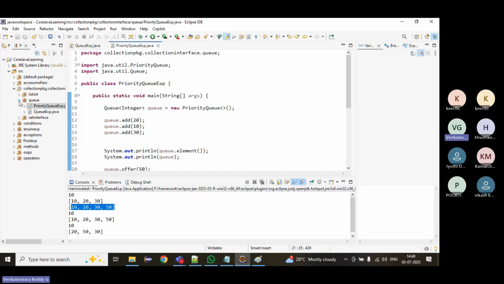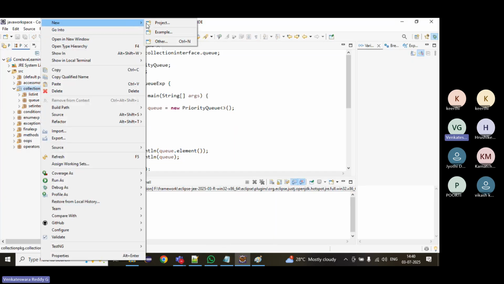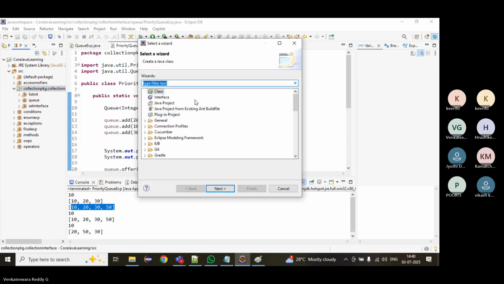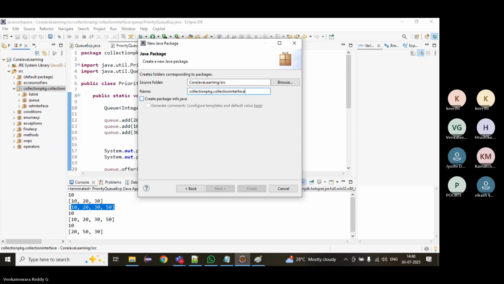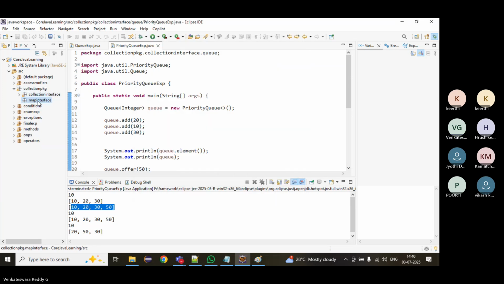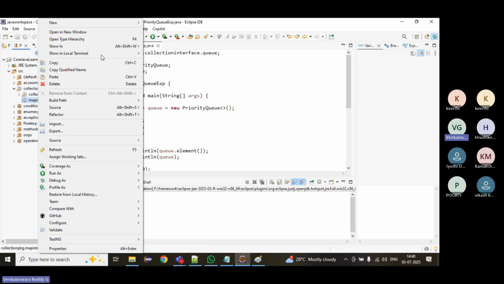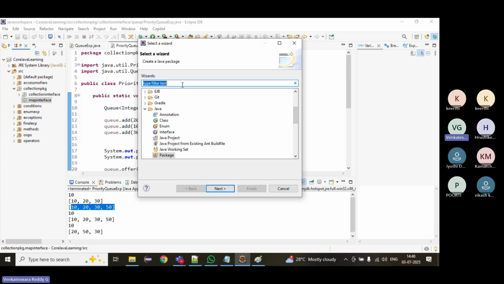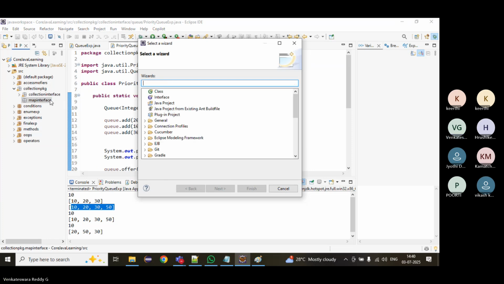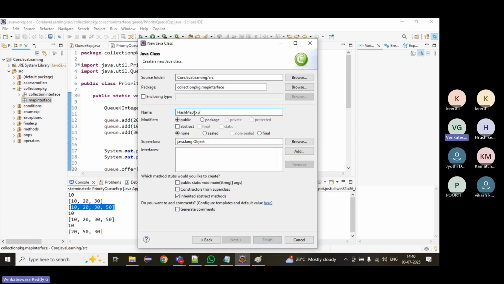But let's quickly jump into an example. Create a new package, map interface. Under it, create a class, HashMapExample.